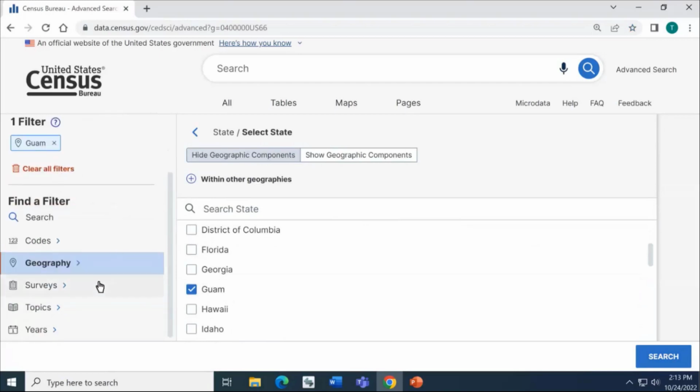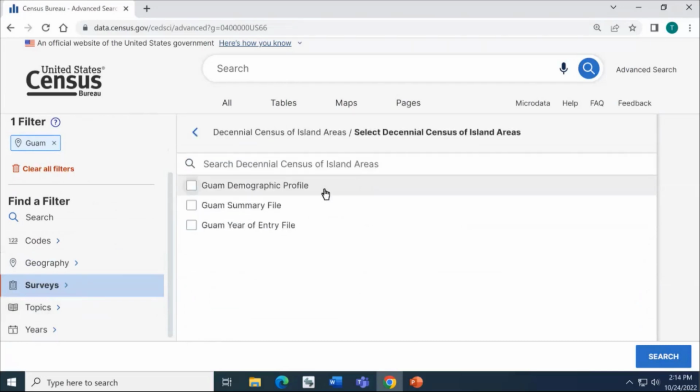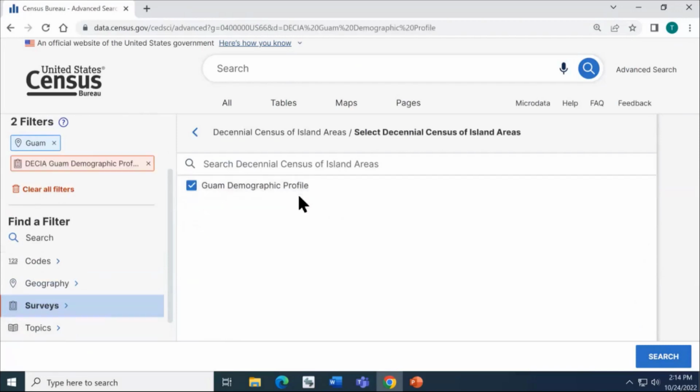Next, we'll choose the survey filter for the demographic profiles. So on the left-hand side, click Surveys. Notice it flashed very briefly with all possible options, then narrowed down very quickly to the 3 folders that are compatible with our geography selection for Guam. In this case, I'll click Decennial Census of Island Areas. Then you see the option Guam Demographic Profile. We'll mark the checkbox for that profile.